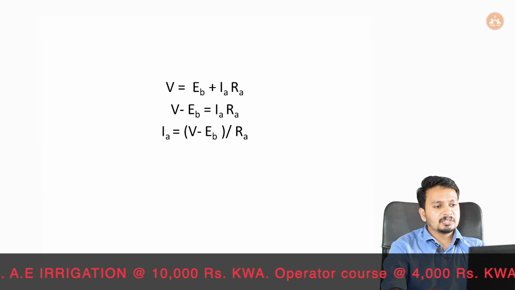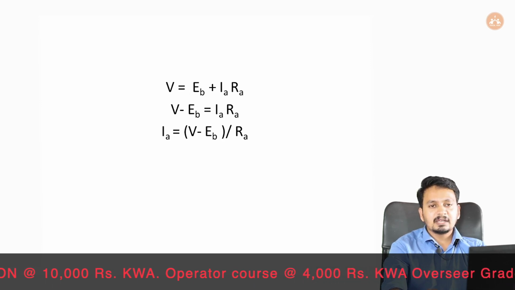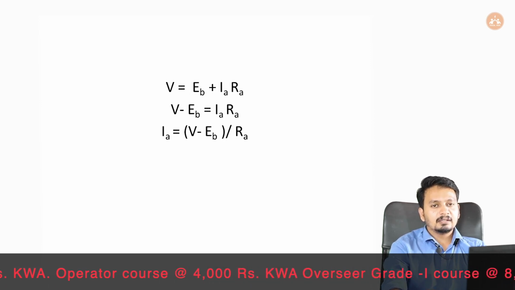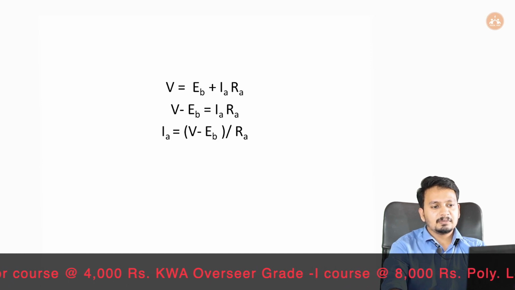Let's look at that equation. We know V is equal to EB plus IARA, and V minus EB will be equal to IARA, and therefore IA will be equal to V minus EB by RA.